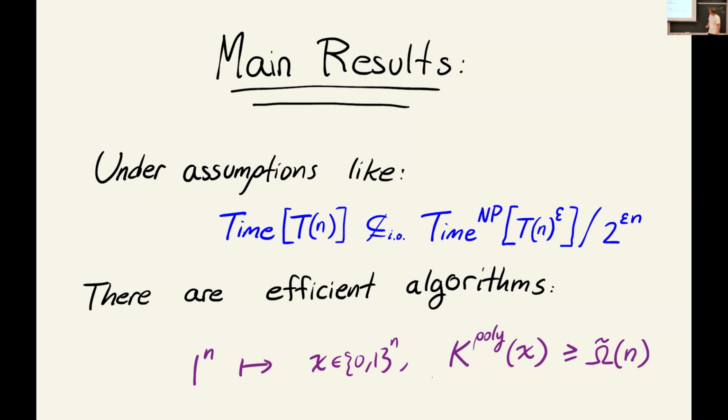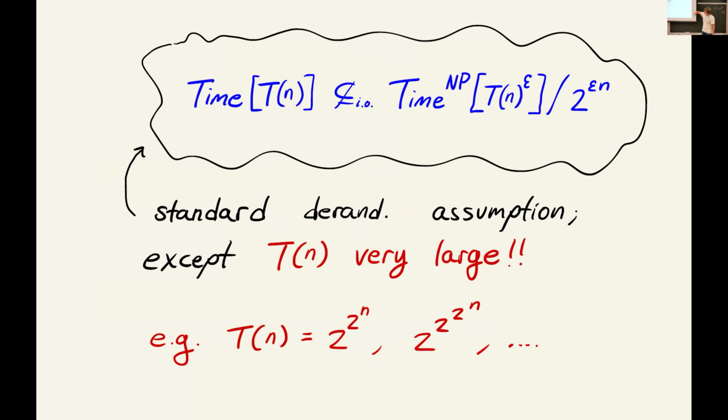So there's going to be various versions of this depending on some specifics of what this assumption looks like. So in general, the assumption is that there's a problem solvable in time t of n that is hard for algorithms with an NP oracle that run in some polynomially smaller amount of time and use 2 to the epsilon n bits of advice, which is polynomially smaller than hard-coding the truth table, which you could then solve the problem trivially. So assumptions like this were talked about in the previous talk and have been made very commonly throughout the hardness-randomness literature.